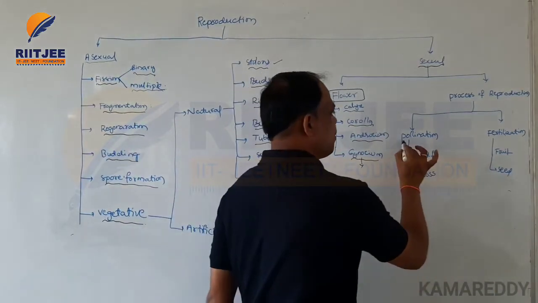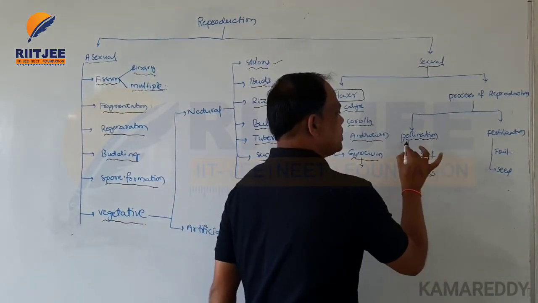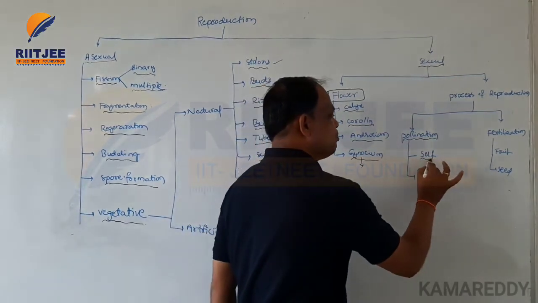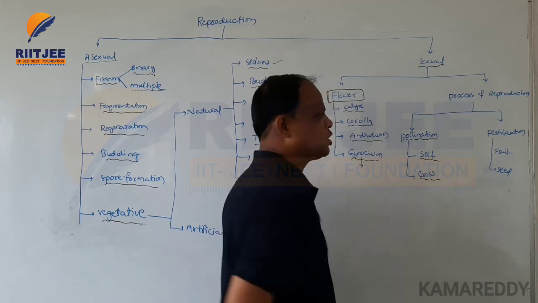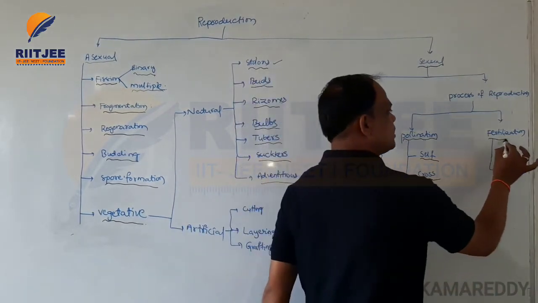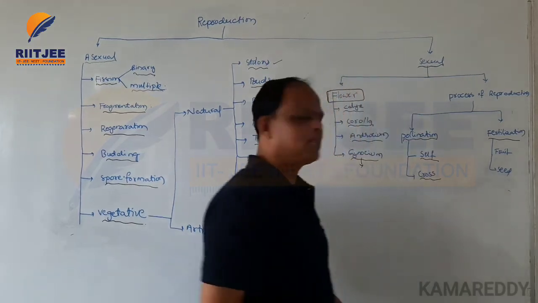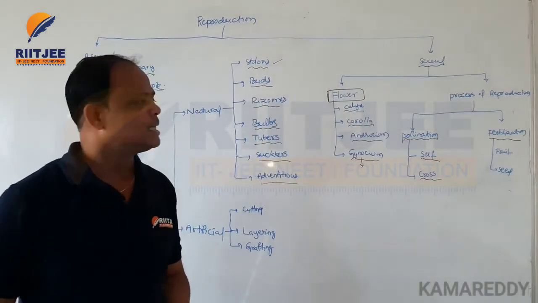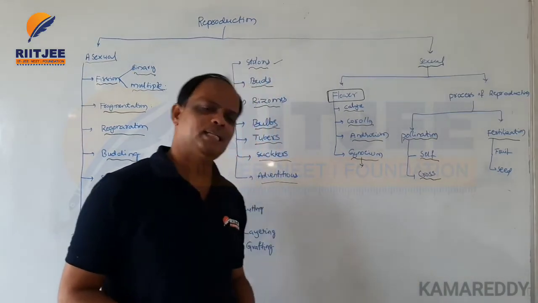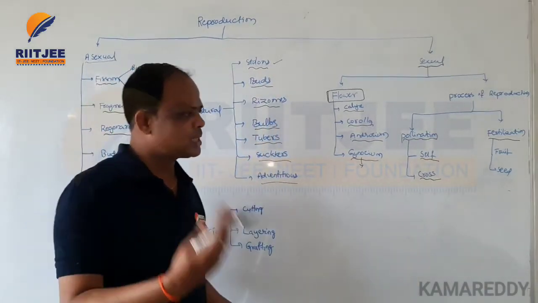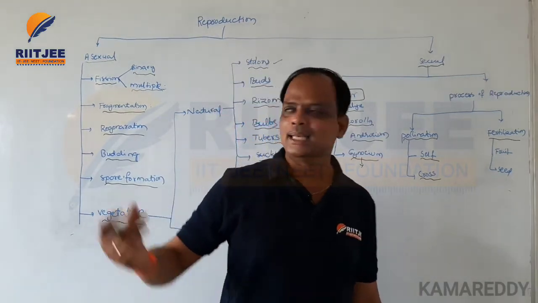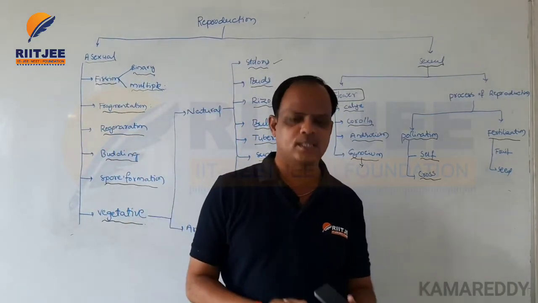There are two types of pollination: self pollination and cross pollination. Fertilization means that once pollination is complete, fertilization takes place and the embryo sac develops. Then it forms a fruit and seeds. This is the reproduction process.